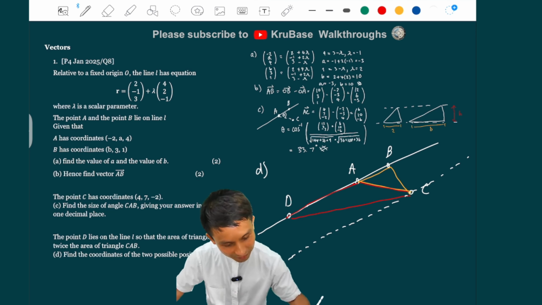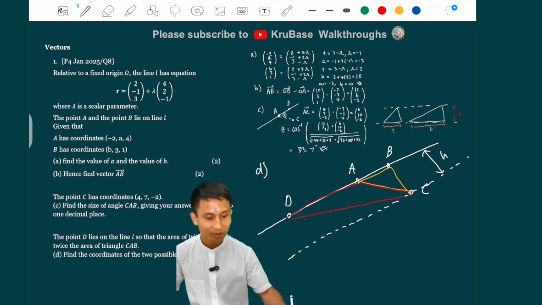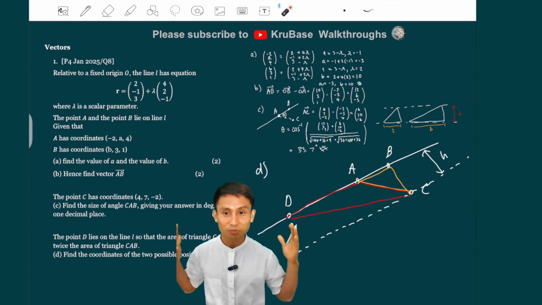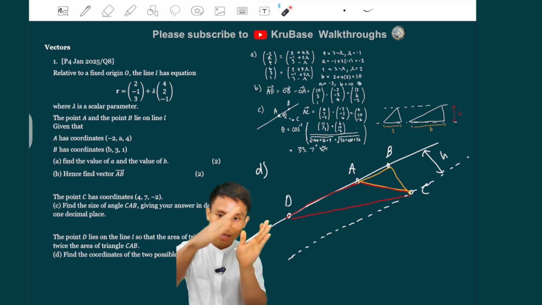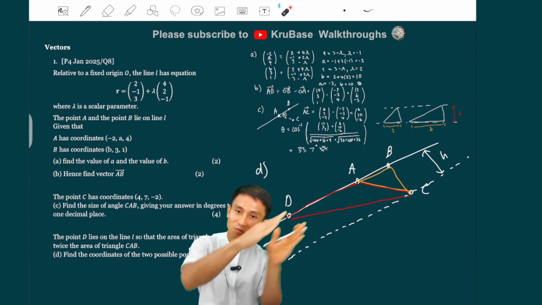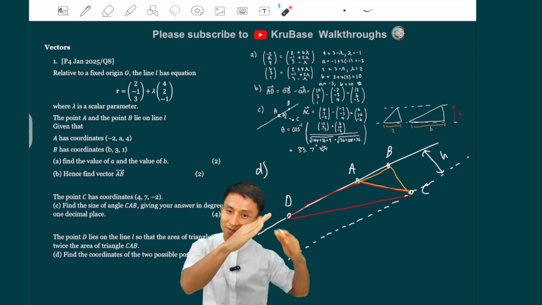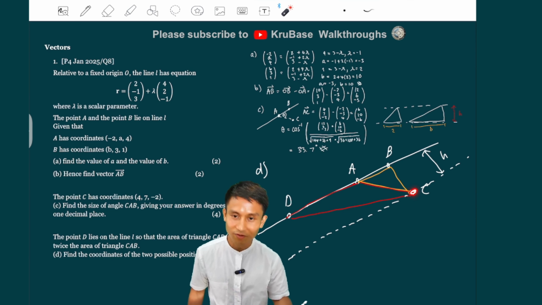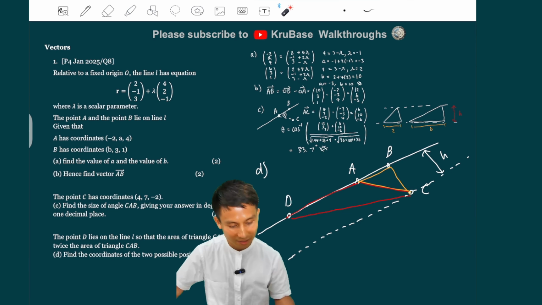So they have the same height, like it or not. Because you can make this the base of the smaller one and this the base of the large one. They have the same height, perpendicular distance. Yeah, we make the rails like train rails here, and the perpendicular distance from C to that line is the same. As long as they have the same vertex, they have the same height.